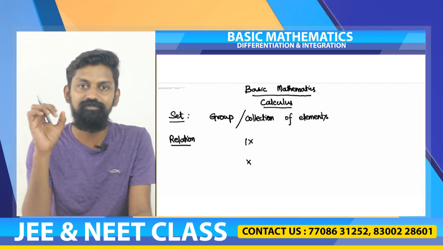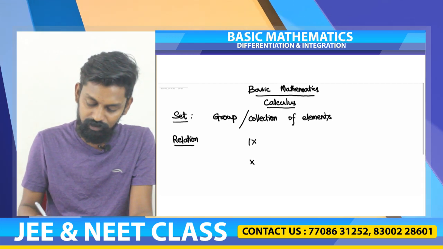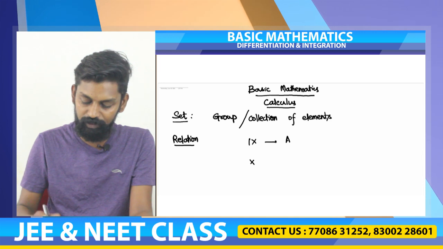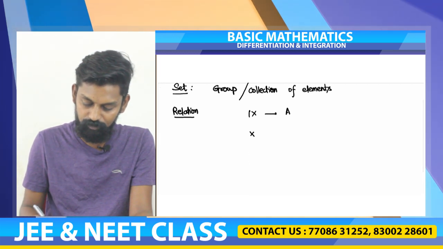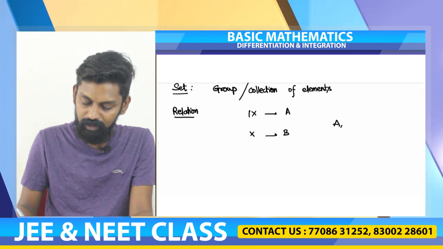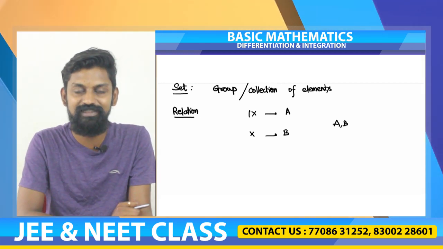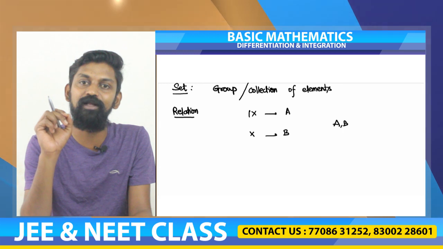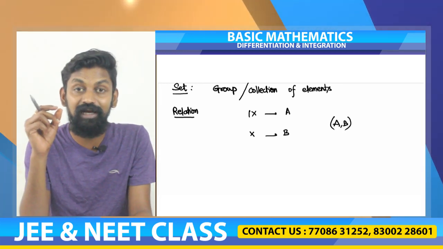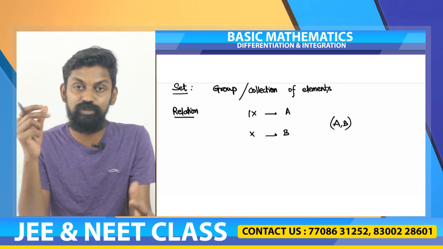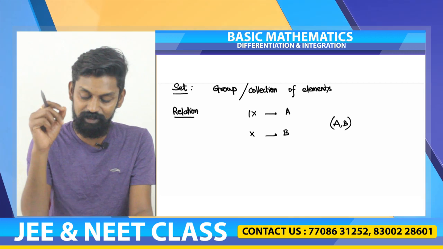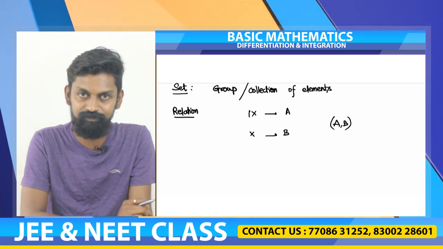Suppose there is a student called A in class 9 whose brother is in class 10, called B. So this ordered pair A comma B is a part of the relation which is defined as siblings from class 9 and 10. So, this is about a relation.